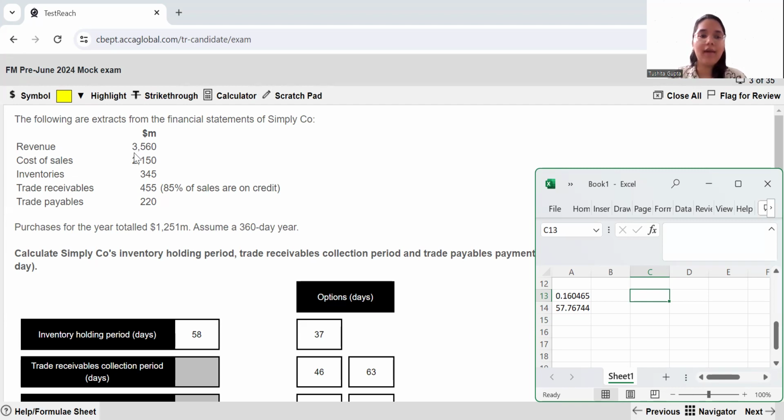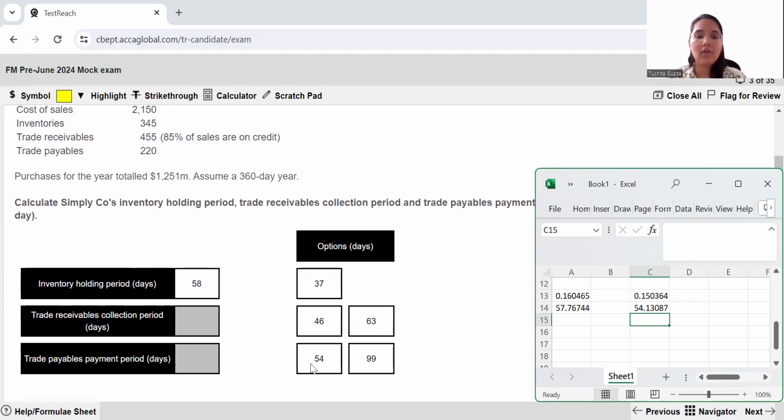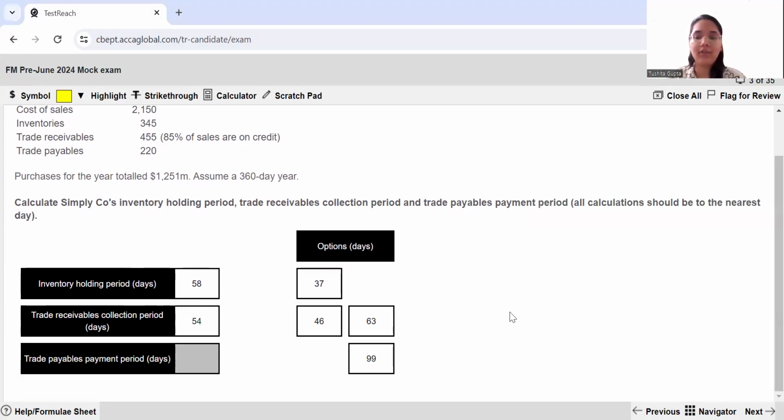So revenue you have already been given. Now, out of this, credit revenue is 85%. So my numerator is going to be my trade receivables, which is 455. I divide this by my credit revenue, so the sales which I've done on credit. So my total sales are 3560, and out of that 85% of my sales are on credit. So this is how I arrive at the percentage. And then if I want to have the number of days, simply multiply by 360, and this gives me 54 days. So I pick the option of 54 and I put it over here.